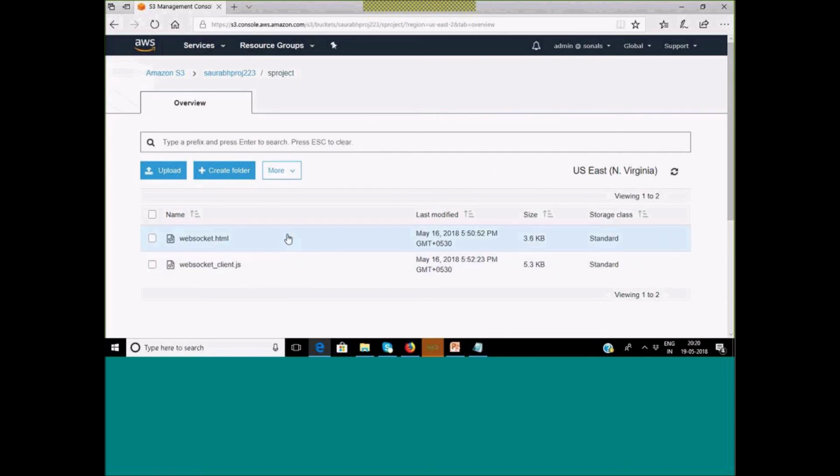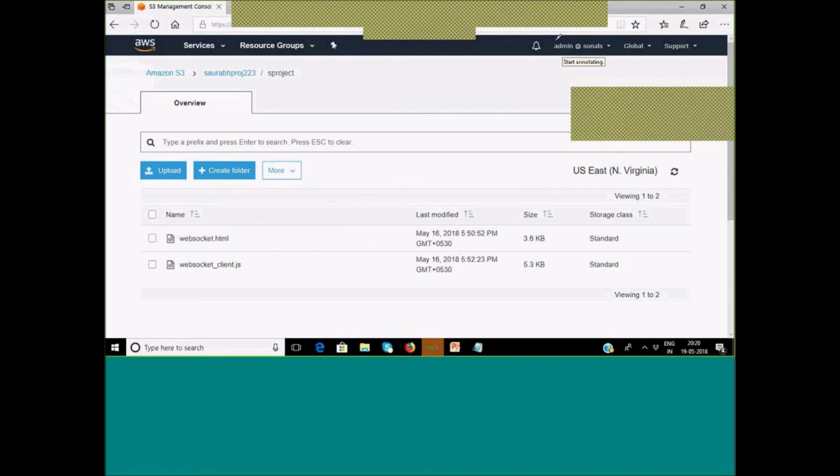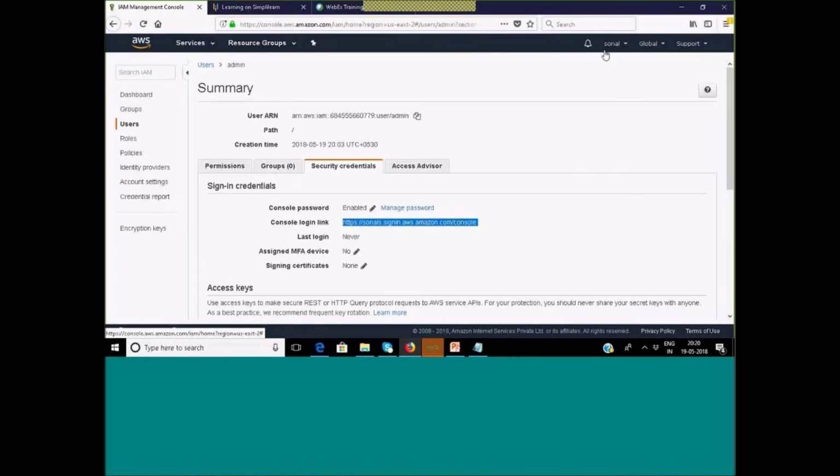This is not root, Iqbal. This is the admin user. If you see the name, I will highlight it for you. If you see admin at Sonal, it is highlighted. But if I go back to my login, here you can see only Sonal. So this is the root login. For root login, I can just do a normal sign in, Rajiv. I don't have to use a link. Normal sign in, and there I can put the root credentials. But I am a user, so I will have to use the link. This link I will have to use.